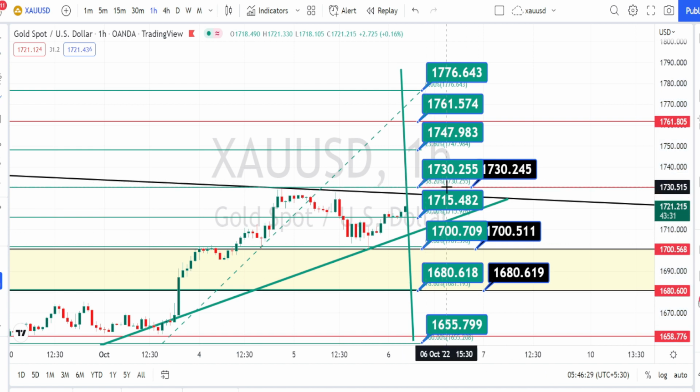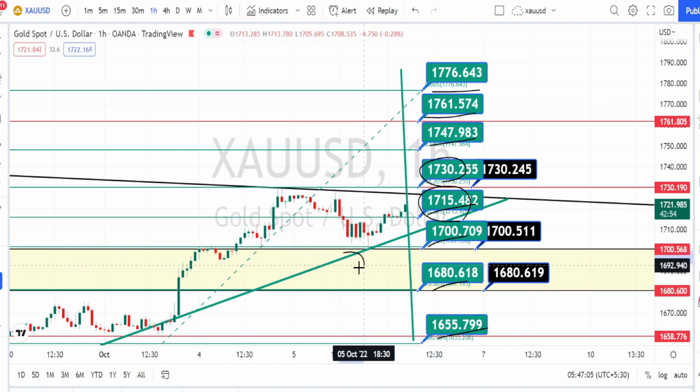Currently the price action is trading between the resistance level of 1730 and support level of 1715, and if the price action breaks this resistance level of 1730, next level of resistance is going to be around 1747, 1761 and 1776. And if the price action breaks the support level of 1715, next level of support is going to be around 1700, 1680, 1655.